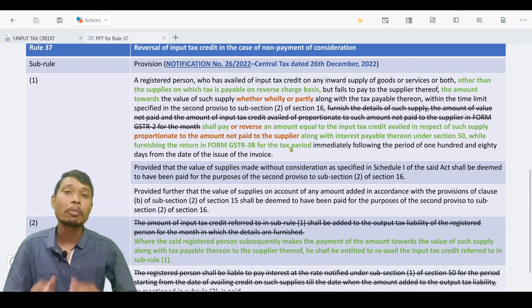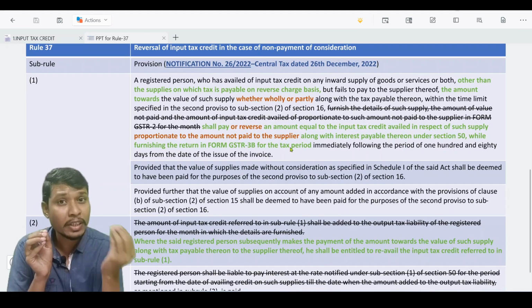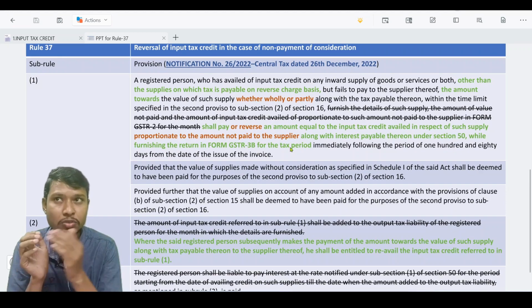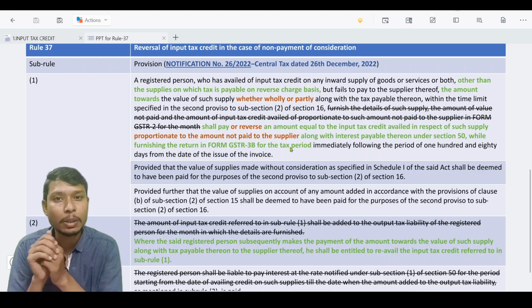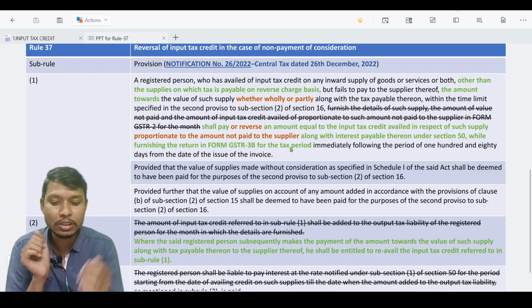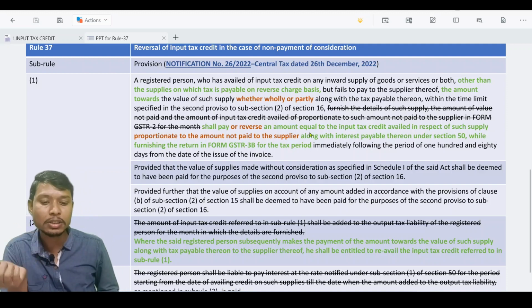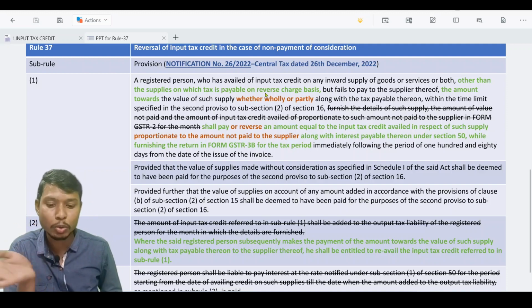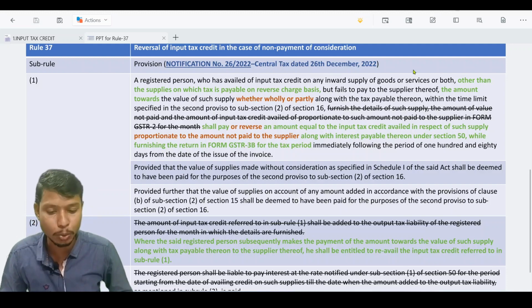This amendment was proposed in the 48th GST Council meeting, which was held on 17th December, if I am not wrong. In that GST Council meeting, this change was recommended, and it became effective through notification number 26/2022 dated 26th December 2022.